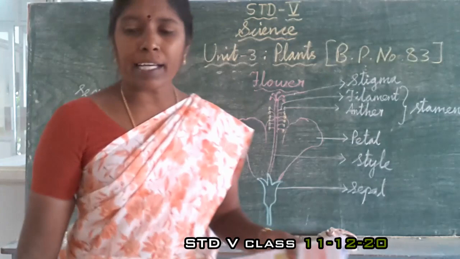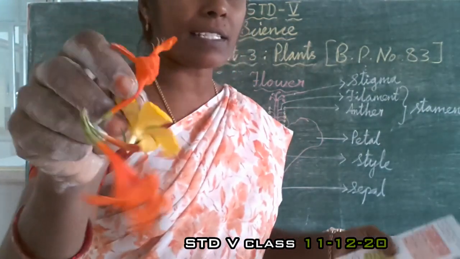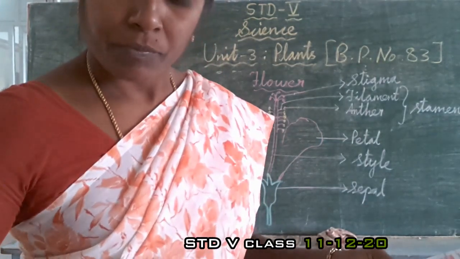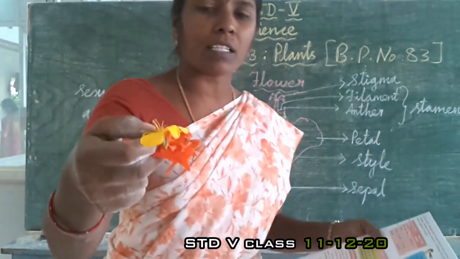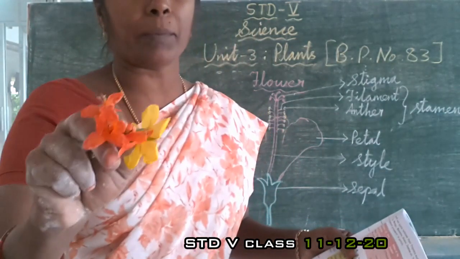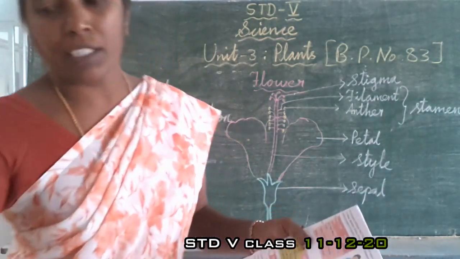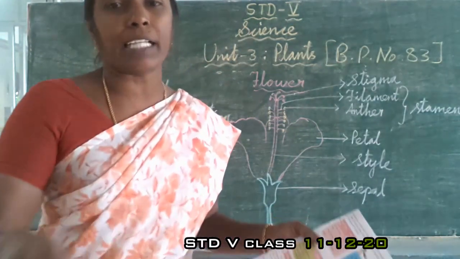Then yellow color, orange color. Now they are in yellow and orange, right? If petals are in these colors, then carotenoids pigments are present. If yellow color, orange color flowers are there, the pigment present is carotenoids. Then green color means chlorophyll, isn't it? Why are the leaves in green color? Because chlorophyll is present in the leaf.